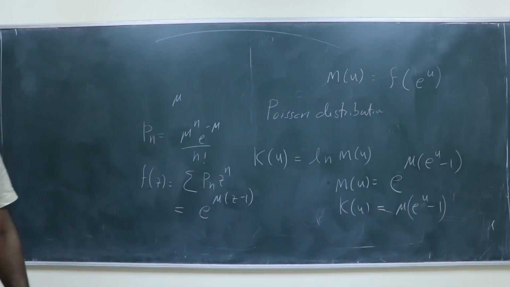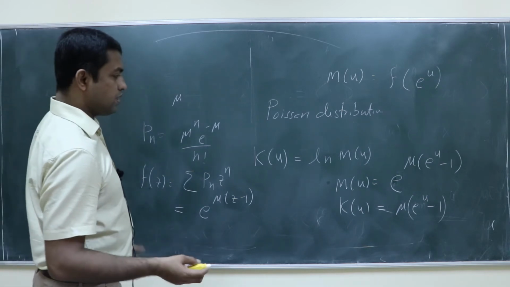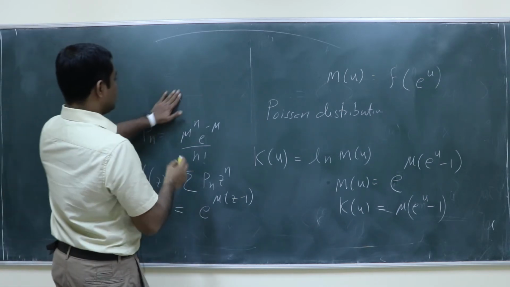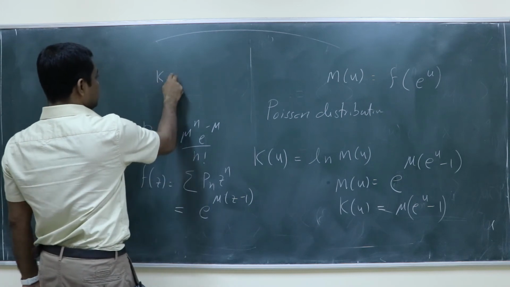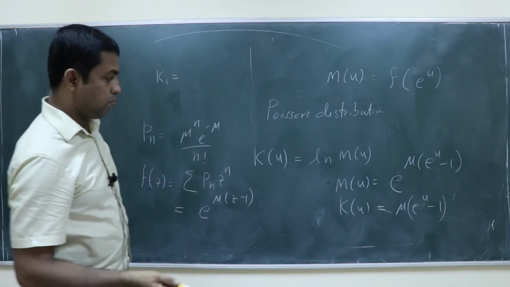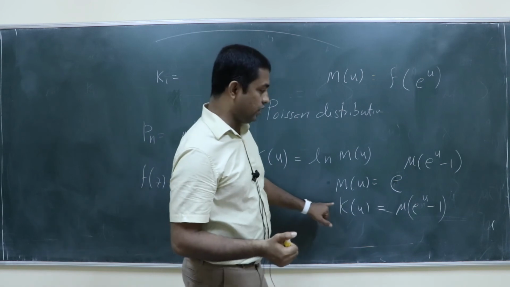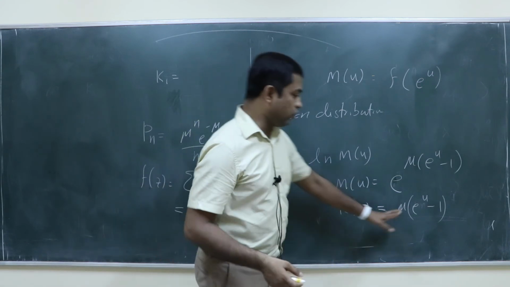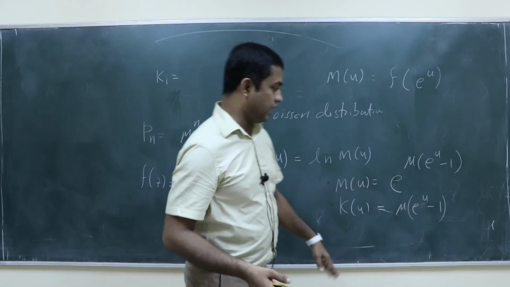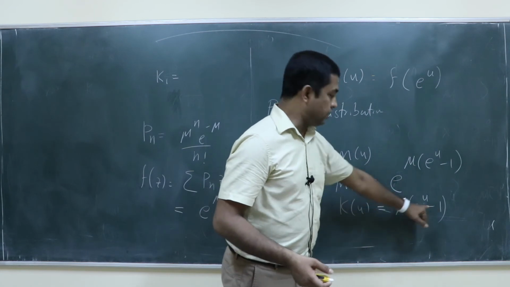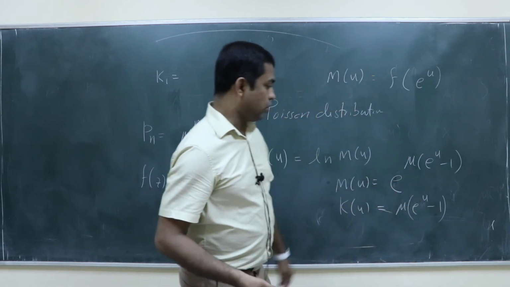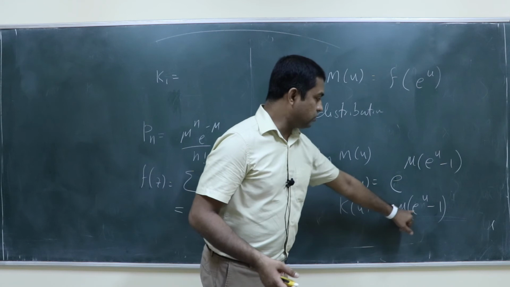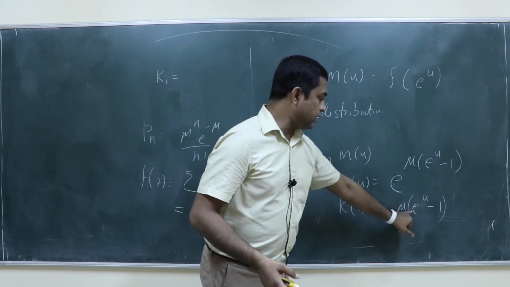Okay. So now it is easy. You can easily find out the first cumulant. What is the first cumulant? It should be the mean, but basically you take the derivative of this with respect to u and set u equal to 0. If you take the derivative, obviously the second term goes to 0, because it is constant. What is the derivative of e power u?